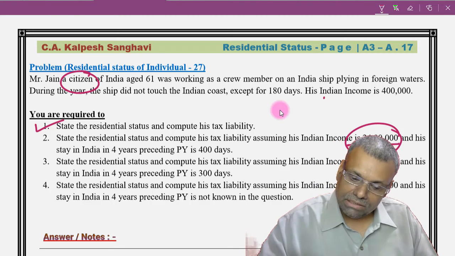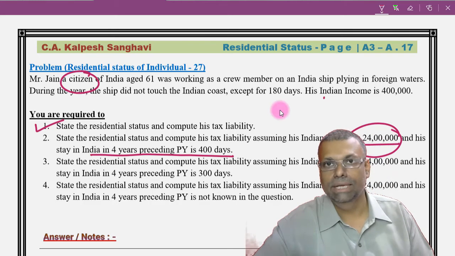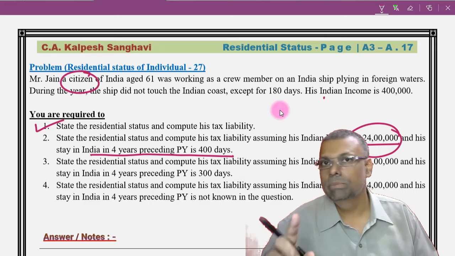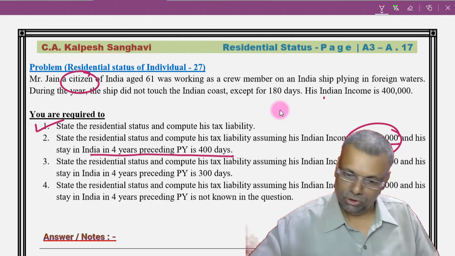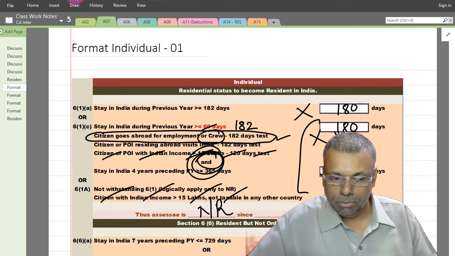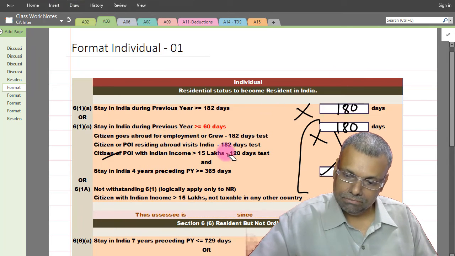And his stay in 4 years preceding the previous year is 400 days. So now it is clearly given to us. Now in this situation there will be one clear confusion that will come into picture, and that I will solve, and I will tell you what is a very, very popular view. So the assessee is a citizen of India.